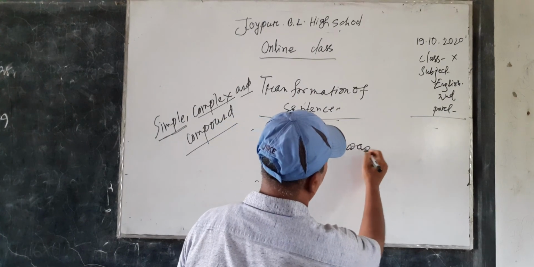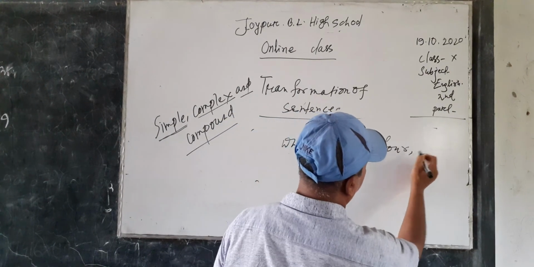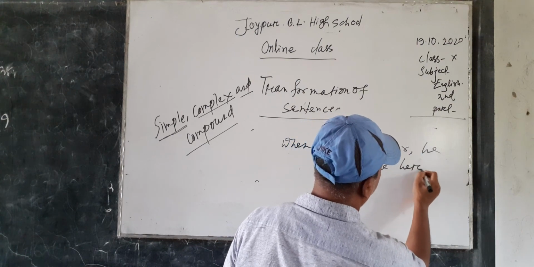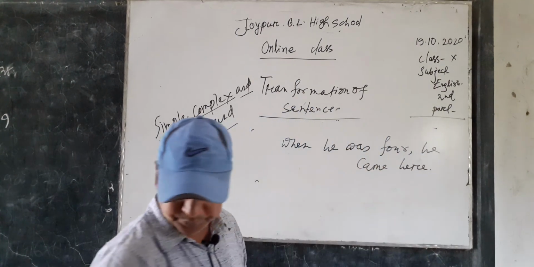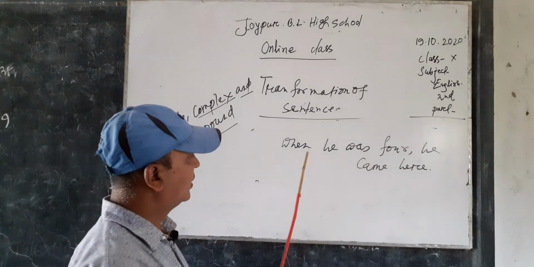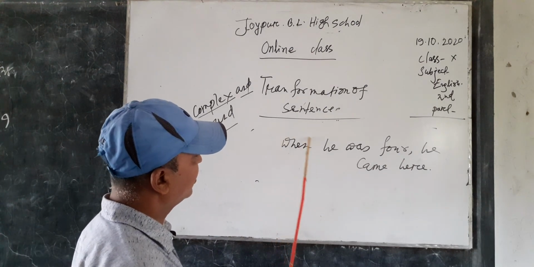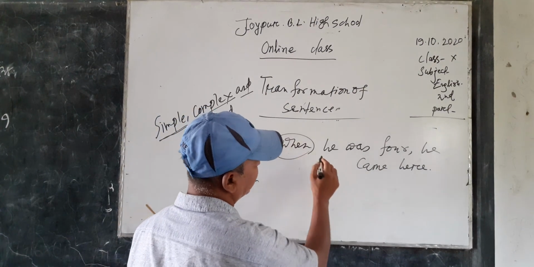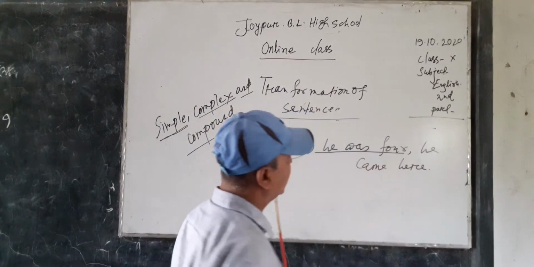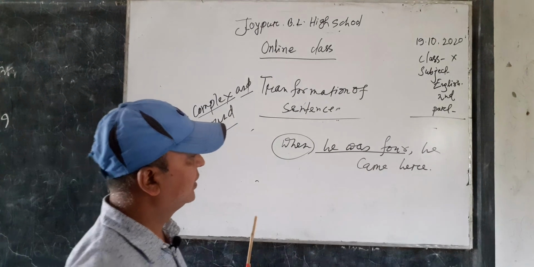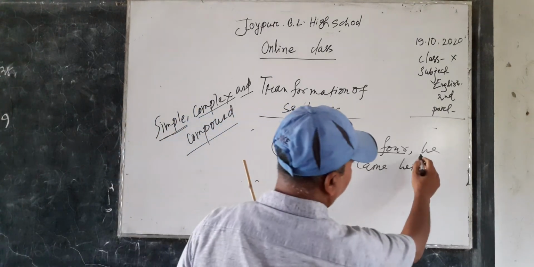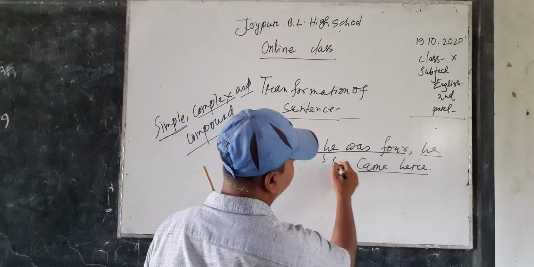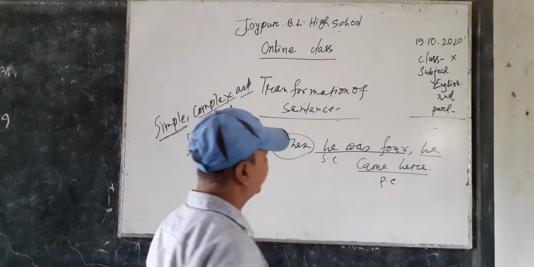When he was 4, he came here. Here there is a subordinating conjunction when, and the subordinate clause is he was 4. There is another clause, he came here. This is a principal clause. This is subordinate clause, this is principal clause.